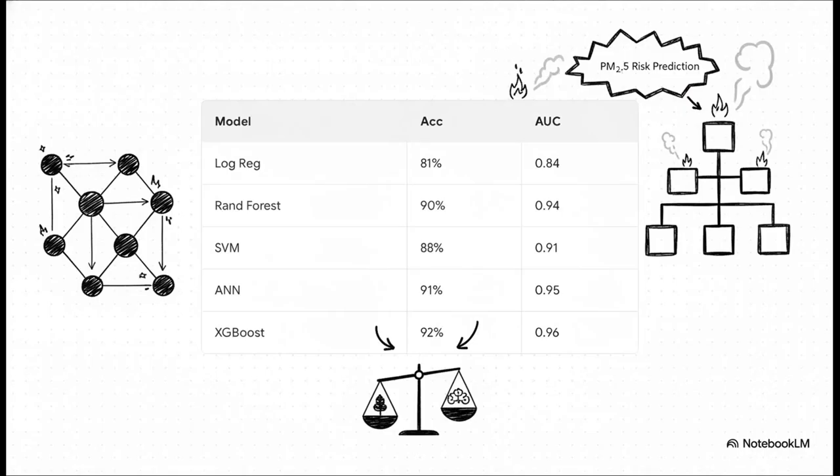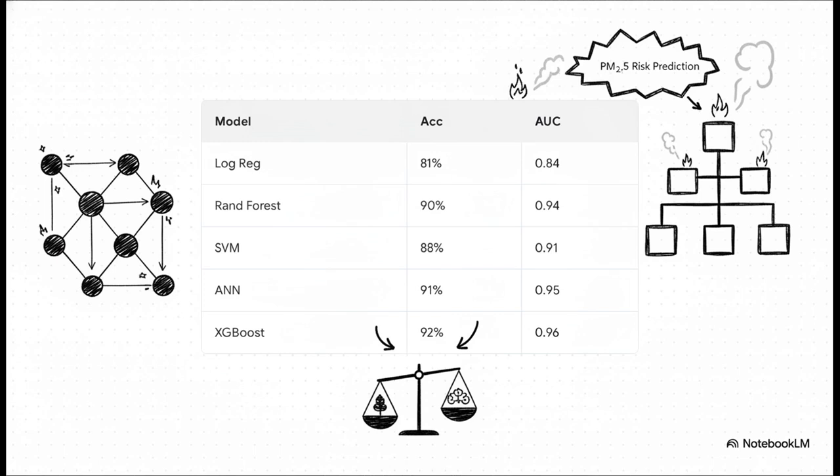Now, what's really interesting about this slide is the ultimate test, our algorithm showdown. Once our neural network is completely tuned, we compare it against other models for predicting that wildfire PM2.5 risk. Look closely at the numbers here. Our artificial neural network is fantastic, sitting at 91% accuracy and an AUC of 0.95. But notice that XGBoost actually slightly outperforms it with a 92% accuracy and a 0.96 AUC.